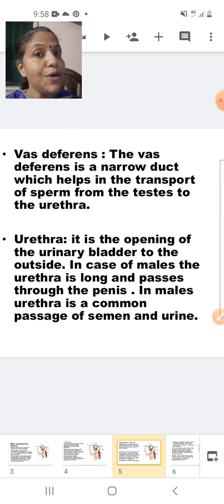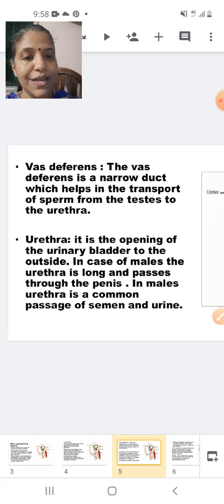Now we will study about urethra. Now students, as far as the males are concerned, urethra is a part of the excretory system as well as the reproductive system. And we will see how it is a part of the excretory system and the reproductive system. For that, let us see the urethra here.